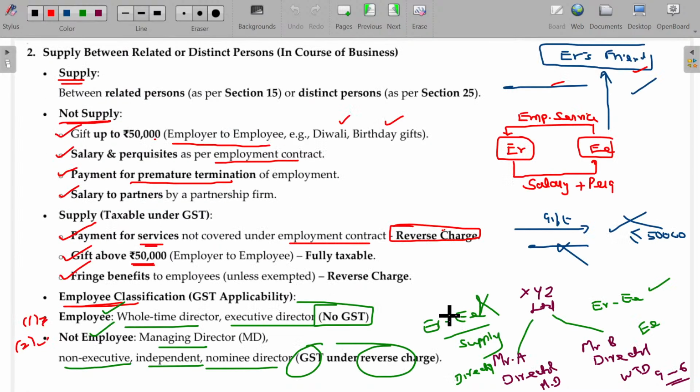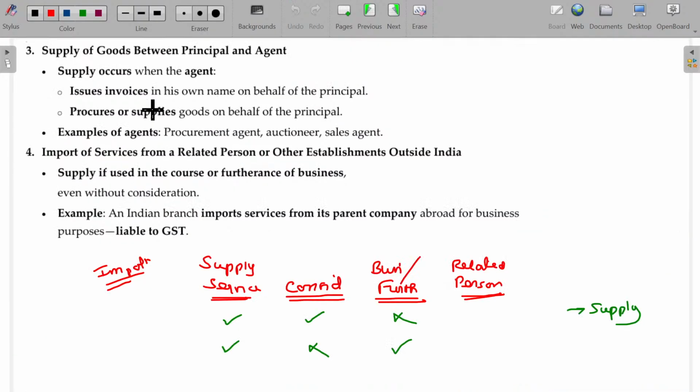I have to explain distinct persons, as this part I have not completed yet. I have completed related persons. A related person always includes distinct persons also. Here it is not applicable. Here, yes, then it is supply under Schedule 1.